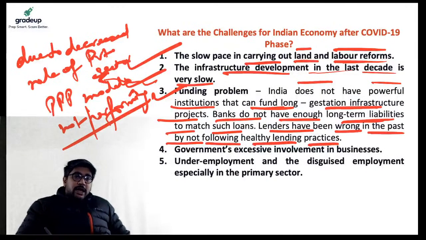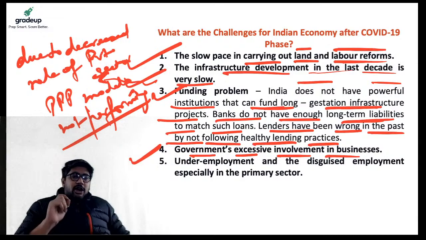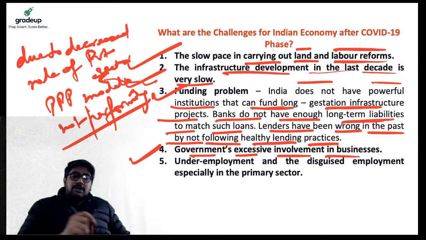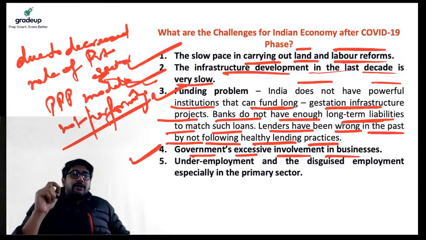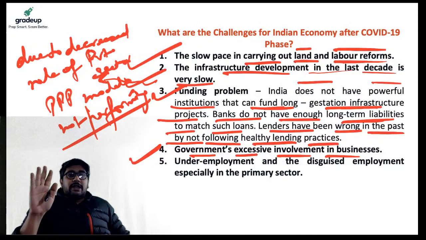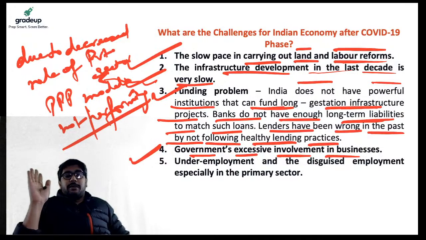Next, the next challenge with respect to the economy is government's excessive involvement in business, right? In fact, the 2019-2020 Economic Survey mentions this, that government needs to pull its hands off from business activities where it feels that these business activities can be carried out by market entities in a very free and transparent manner, right?